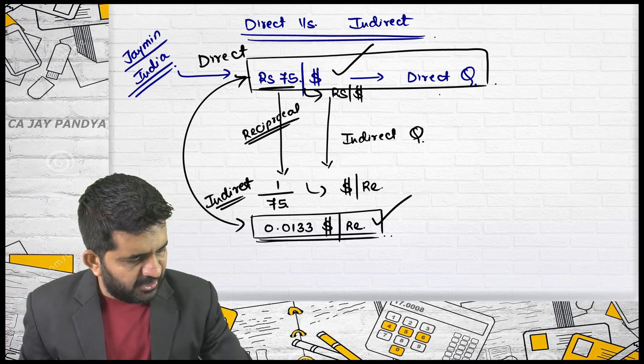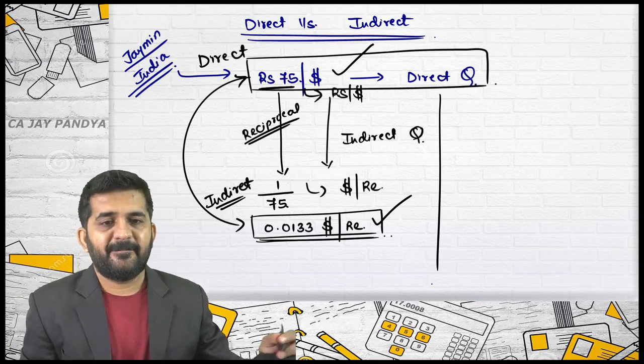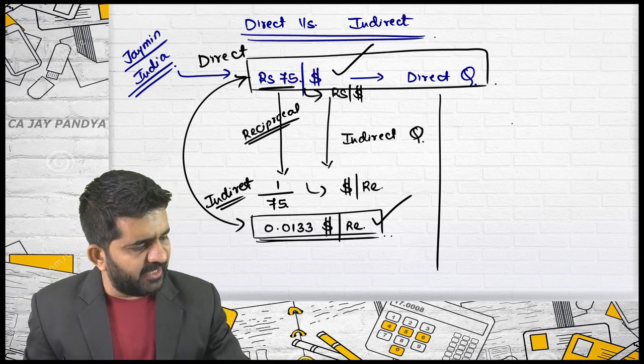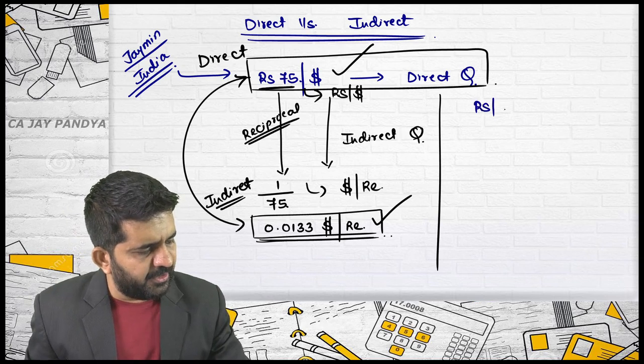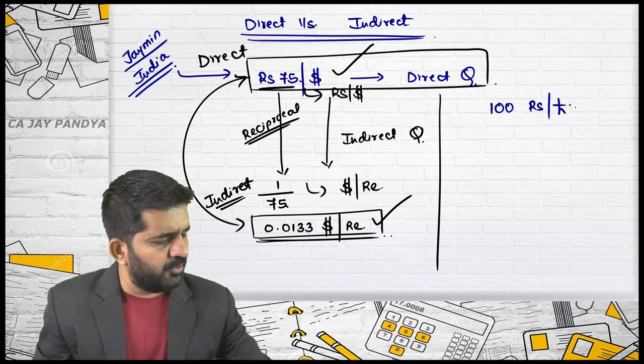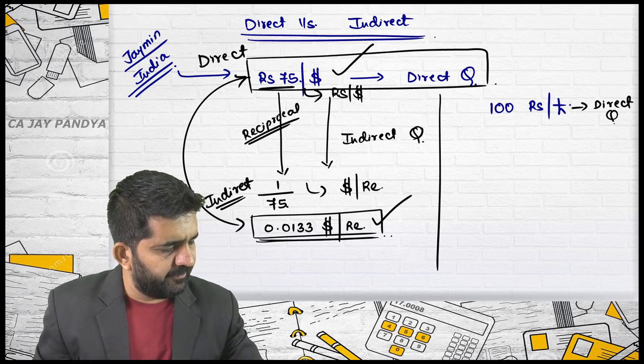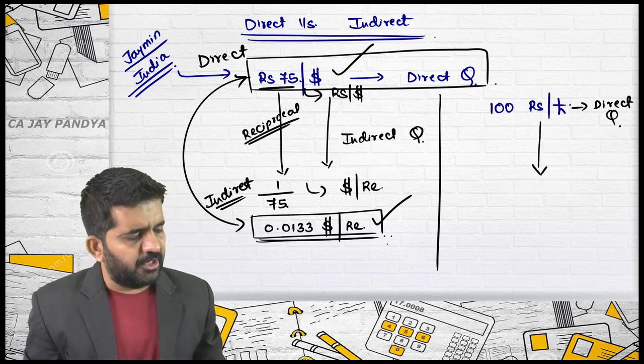Is it alright? Kajal, are you on the line? Yes, sir. Alright, help me out. You are in India. 100 rupees per pound is a rate. Is it direct for you or indirect for you? Direct. This is the direct quote for you. Alright. Can you help me convert it into an indirect quote?